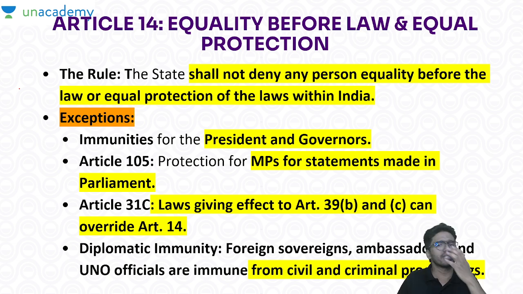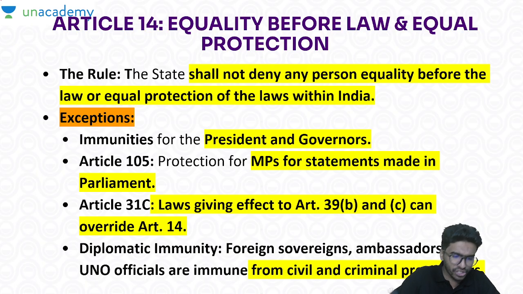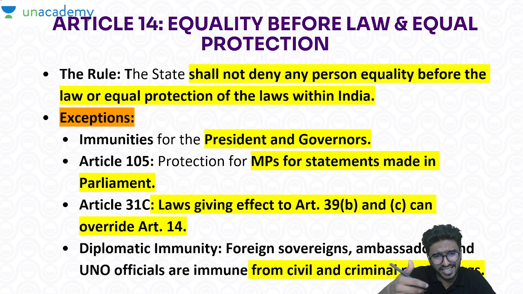So we can't go and ask that we have equality before law and equal protection, then why is he not being put into these proceedings. We can't question that, based on the president or governor, or the MPs for the statements they made in the parliament. Also, any law giving effect to Article 39B and C can override Article 14. What are 39B and C?